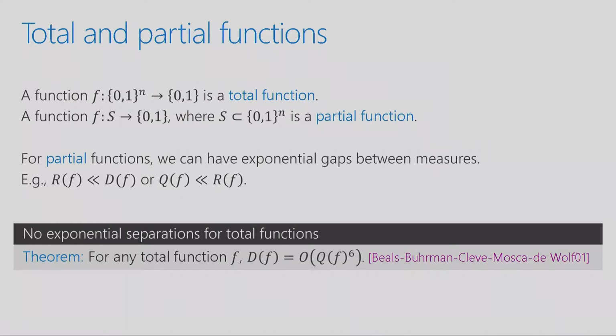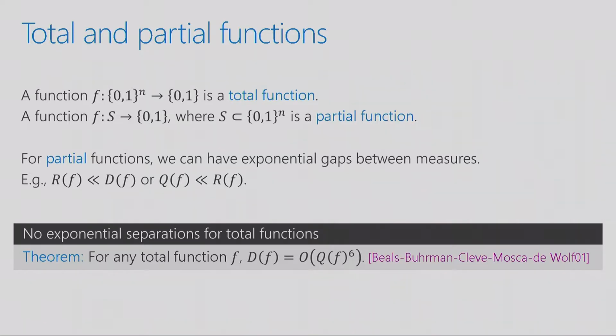On the other hand, there are no exponential separations for total functions, and this is because of a fundamental result that was proved almost 20 years ago now, which is that for any total function, even the classical deterministic complexity of the function is related to the quantum complexity by a power 6 relation. So at best, you can hope for a power 6 separation. In other words, if the quantum query complexity of the function is t, then the classical complexity is at most t to the 6. So you can't have too large a gap because of this relationship.